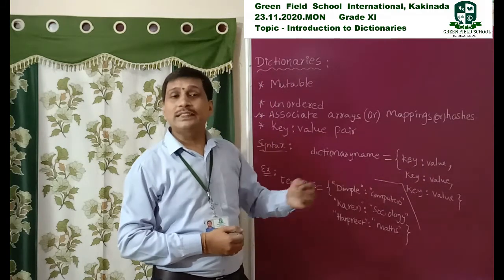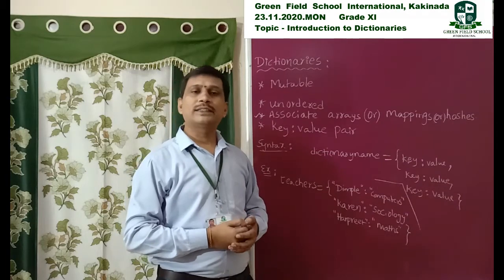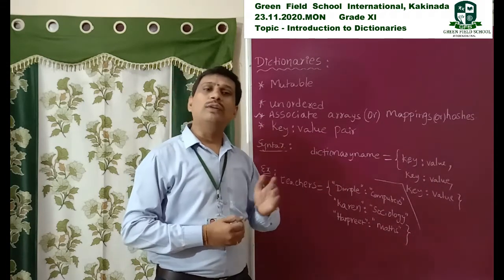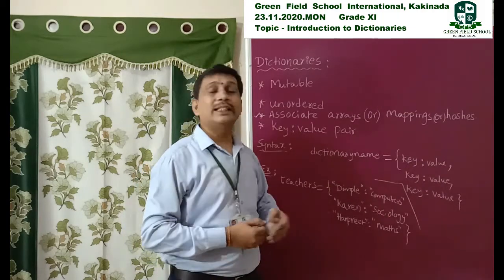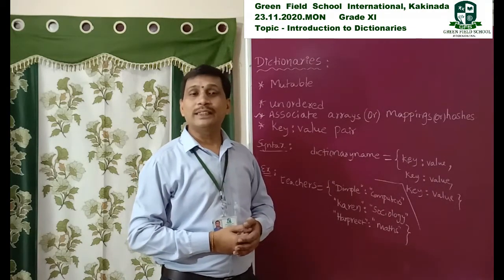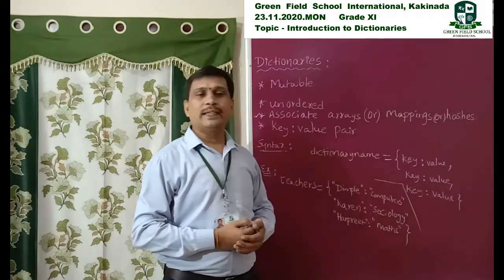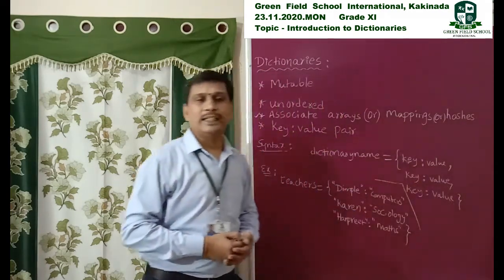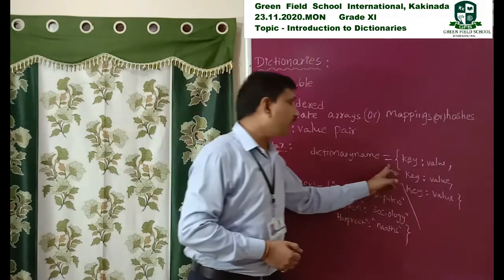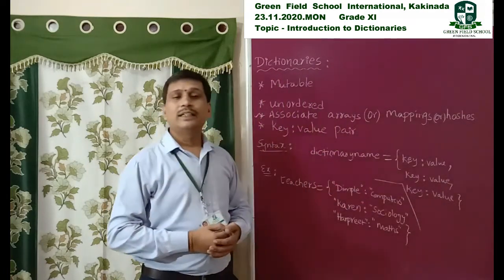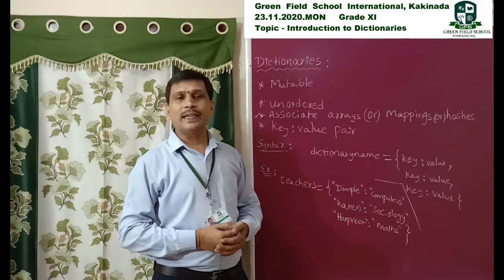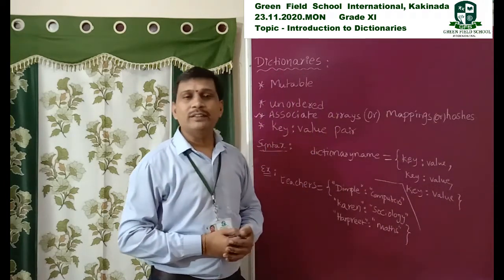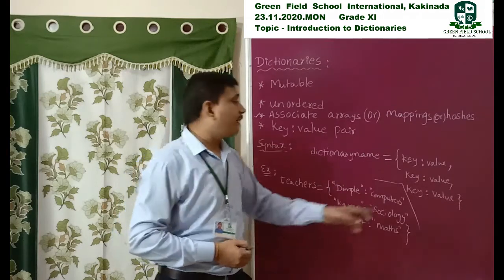Lists use square brackets, tuples use rounded brackets, and dictionaries are represented with curly brackets. The starting and ending of the dictionary are marked with curly brackets, and inside the curly brackets is a group of key value pairs.